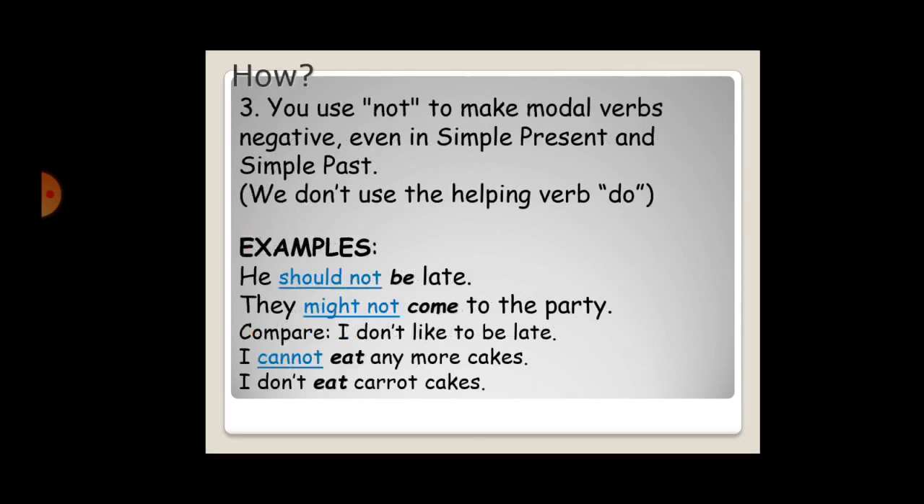Next one: you use not to make modal verbs negative, even in simple present and simple past. We don't use the helping verb do. We should not be late. They might not come to the party. So, in comparison, I don't like to be late. Now, I cannot eat any more cakes. And here, I don't eat carrot cakes.